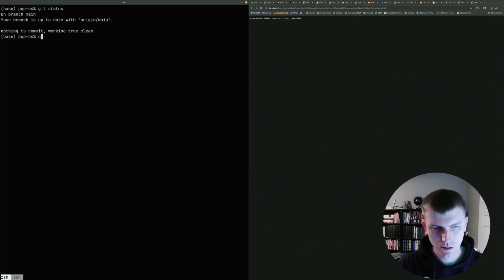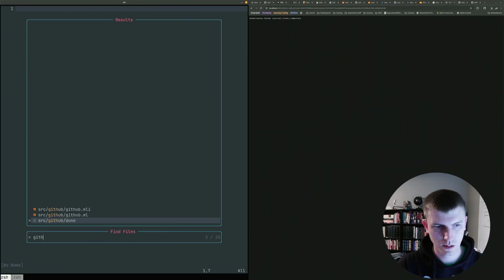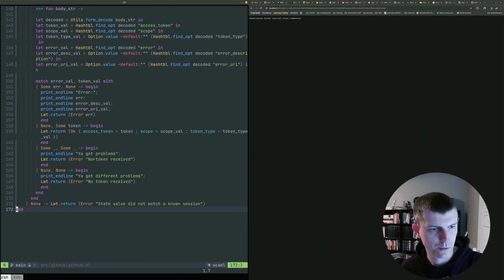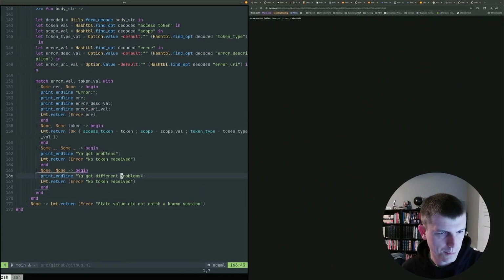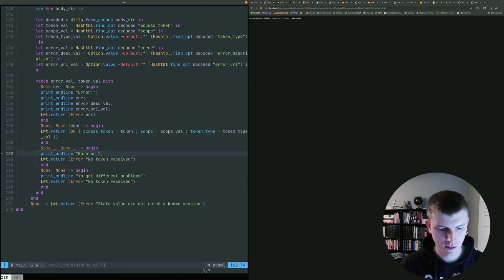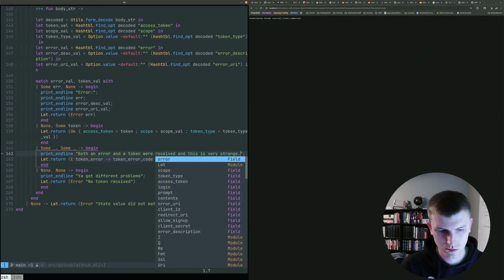Now we're good there. So let's take a quick look at GitHub. Do we need to do any cleanup here? So we've got some stuff. We should probably update these to be something more intelligible. Both an error and a token were received, and this is very strange.